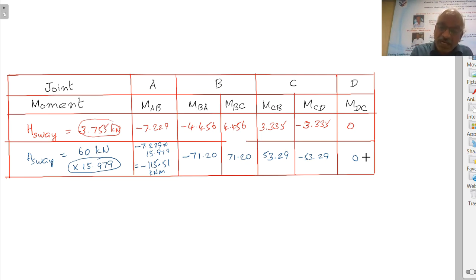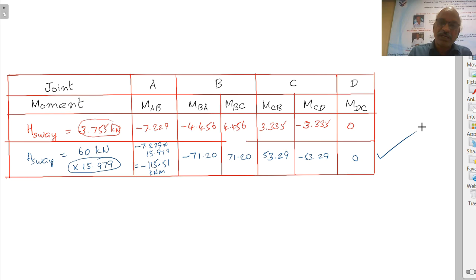Those values will have to be added with this value: the moment due to non-sway moment distribution and the moment due to sway moment. These values are the moments due to sway moment distribution. With this, the moment due to the non-sway moment also will have to be added to get the final moments.